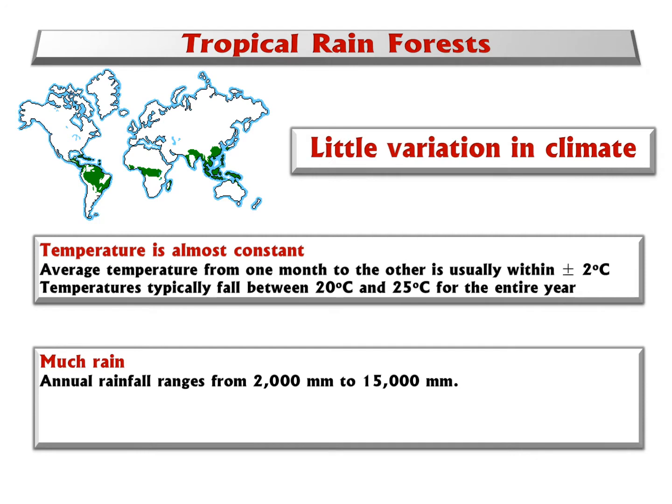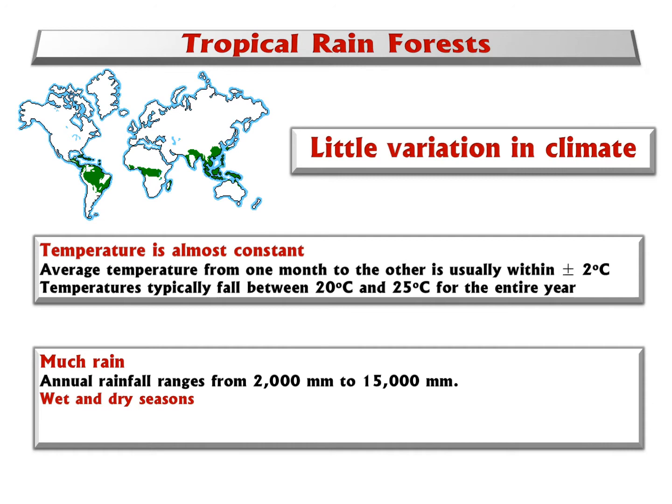Precipitation is huge, from 2,000 millimeters to 15,000 millimeters a year, because there is no winter, no summer, no season. However, there is a wet and a dry season. Sometimes the rain is very high, sometimes relatively low.